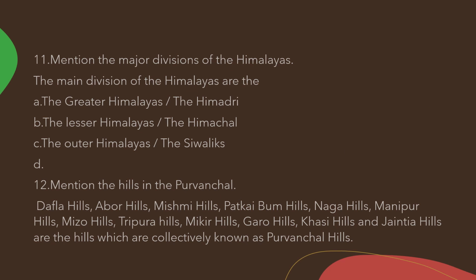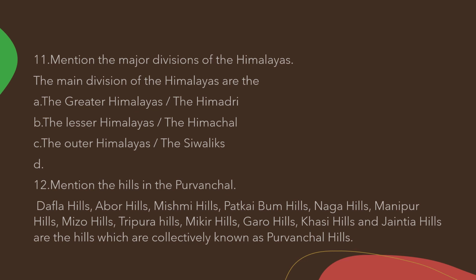Mention the major divisions of the Himalayas. Yes, the main divisions of the Himalayas are the Greater Himalayas, the Himadri; the Lesser Himalayas, the Himachal; and the Outer Himalayas, the Shivaliks. The Himalayas on the whole are divided into three divisions: Trans-Himalayas, Himalayas and Purvanchal.